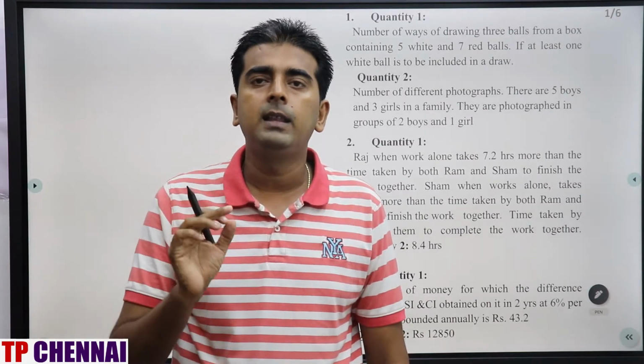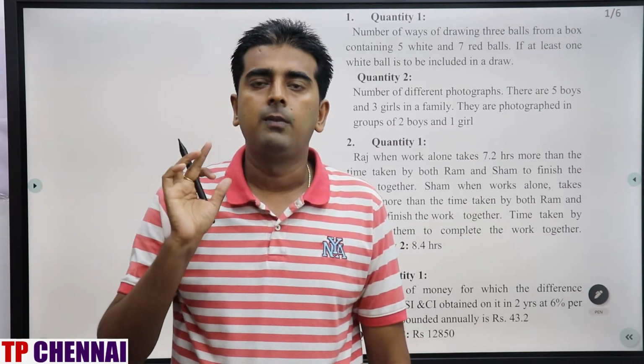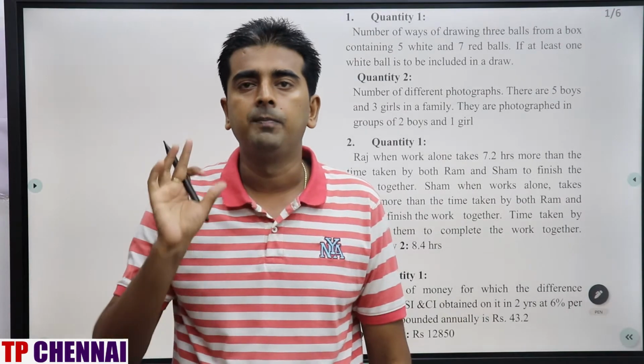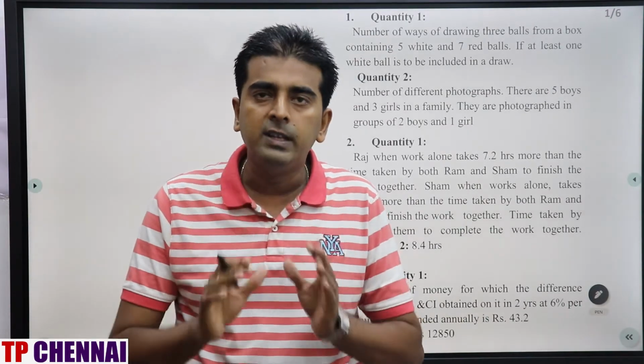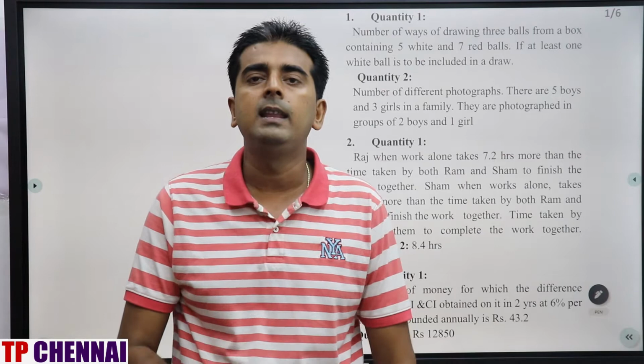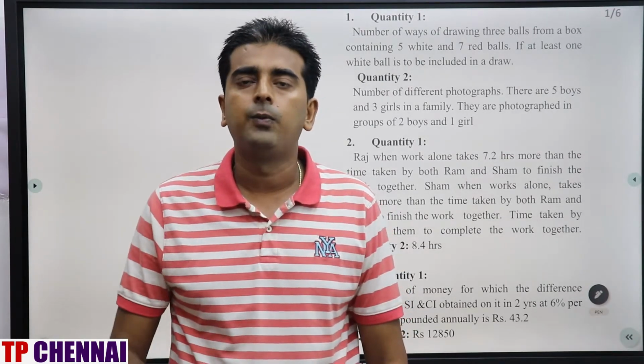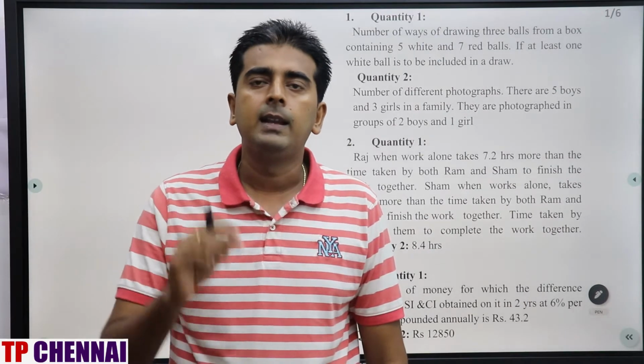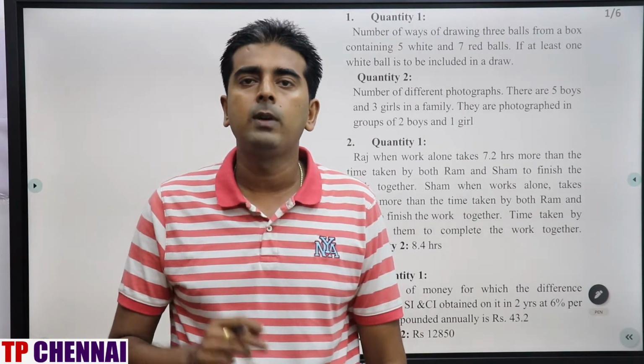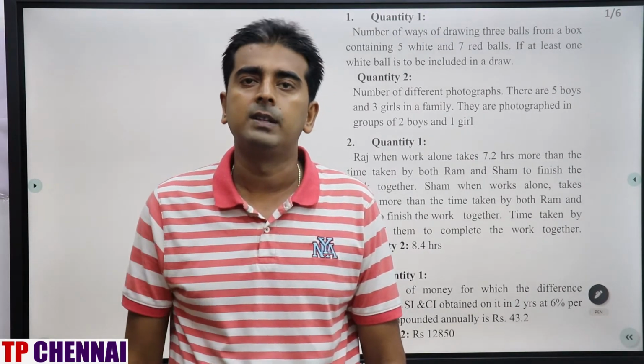Third and the main thing is data interpretation, and fourth is data sufficiency. If you concentrate on these particular sections when it comes to any mains examination, you can easily crack the examination. So today in this video we will see 9 questions from quantity 1, quantity 2, and we will see 5 questions from data sufficiency.